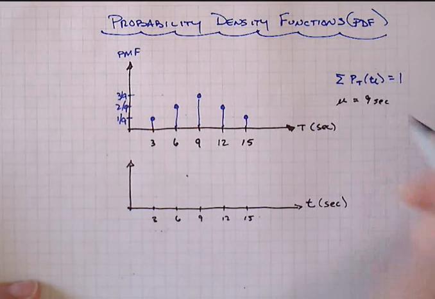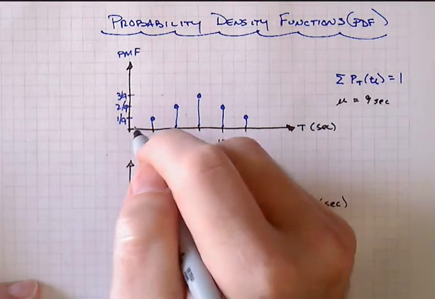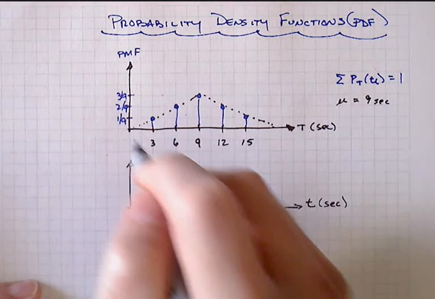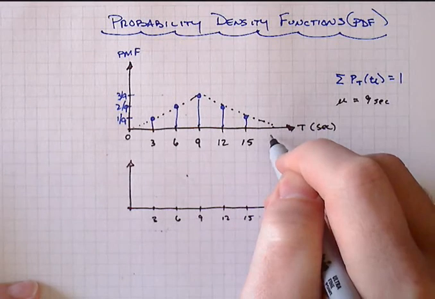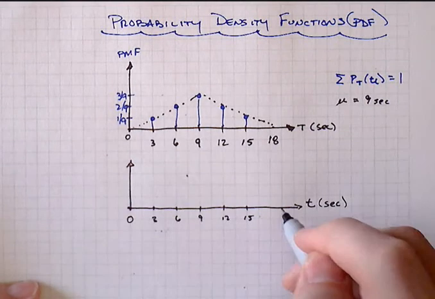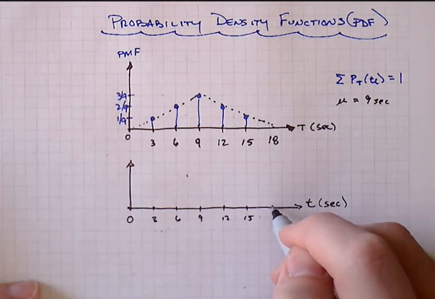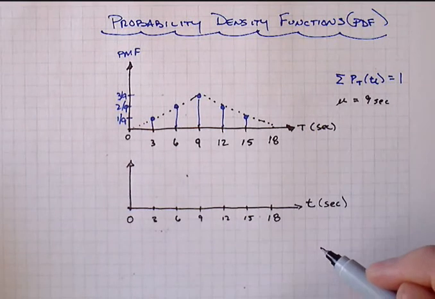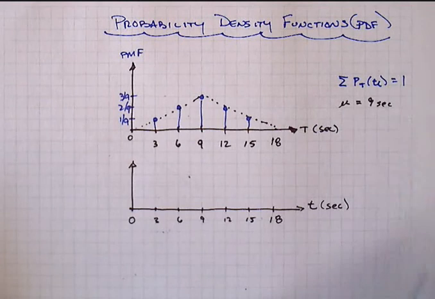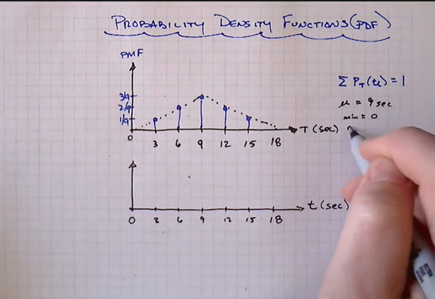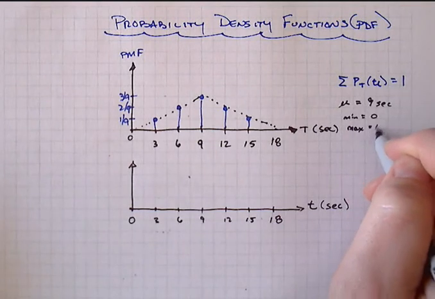There's your mean. Right? We also note that, gee, there's a linear progression here, and if we extend the lines, we see 2 different things happening. One, there's a lower bound at 0, which physically makes sense, and then the upper bound is at 18. And maybe we think that time gaps between cars could actually be larger than 18, but for whatever reason we think it has such a low likelihood that we're willing to discard that as anything significant. Right, so there are our min and max values that we'll take from what we implicitly had in the probability mass or discrete version of things.